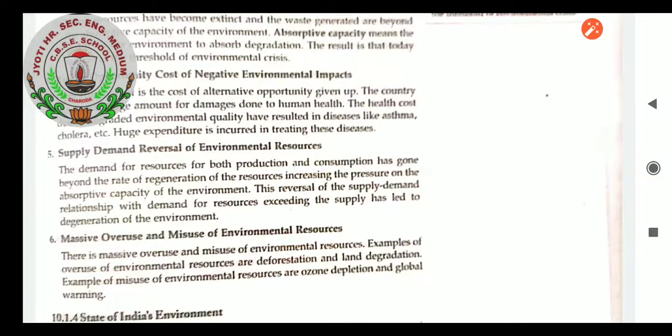Supply demand reversal of environmental resources. The demand for resources for both production and consumption has gone beyond the rate of degradation and regeneration of the resources, increasing the pressure on the absorptive capacity of the environment. This reversal of the supply demand relationship, with demand for resources exceeding the supply, has led to the degeneration of the environment. As we know, supply must always equal demand, but now the supply is more of the ill powers which must not be there in the environment.